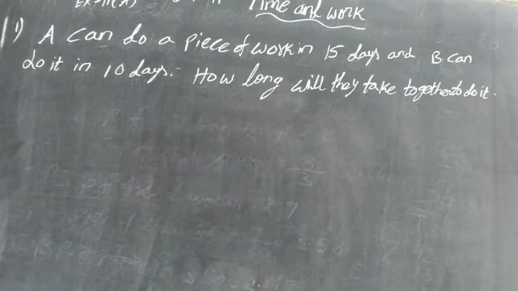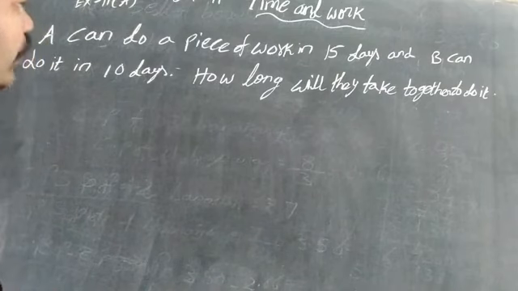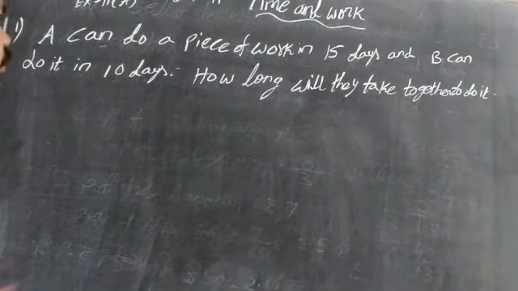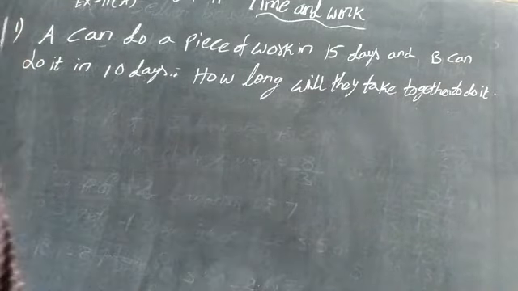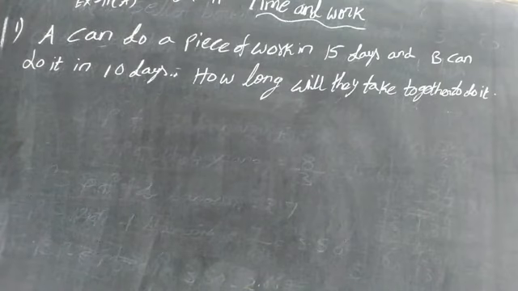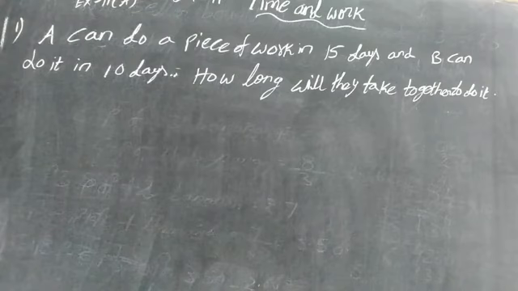In these 12 sums, the first one: A can do a piece of work in 15 days and B can do that work in 10 days. How long will they take to complete that work together? What work they are doing is not mentioned in the question. They are doing it together, so how many days will they take? This is not given in proper order, so we have to take it ourselves.